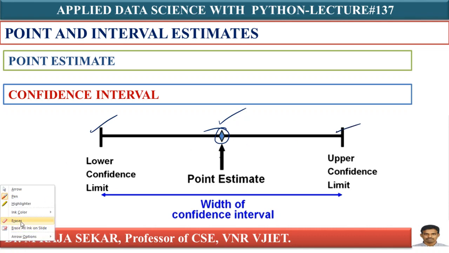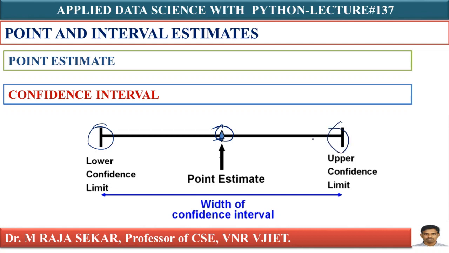We will try to analyze it. Yes, the point estimate is a single number, and the interval estimate provides additional information about the variability of the point estimate. Variability means what is the lowest value and what is the highest value.